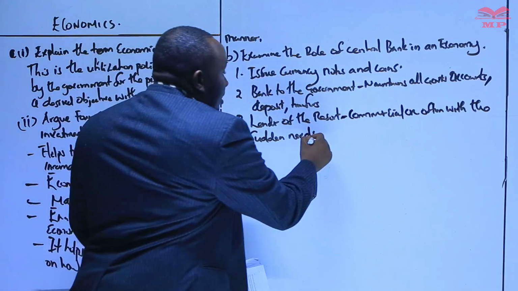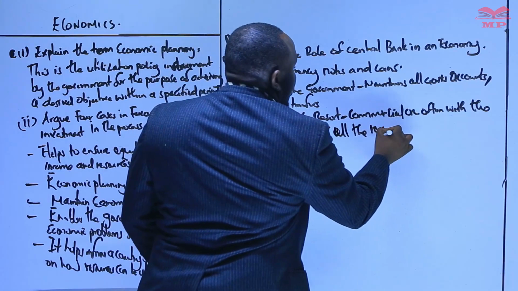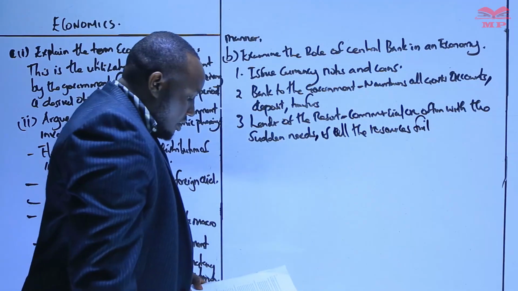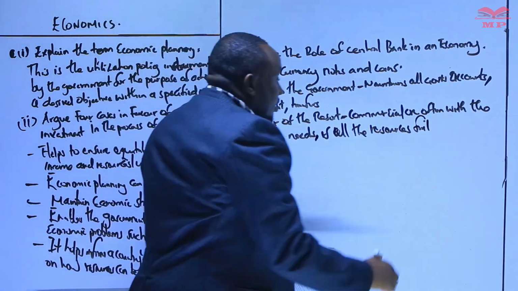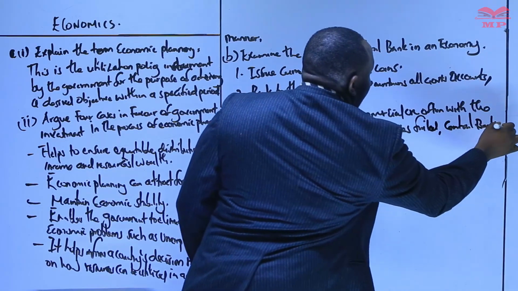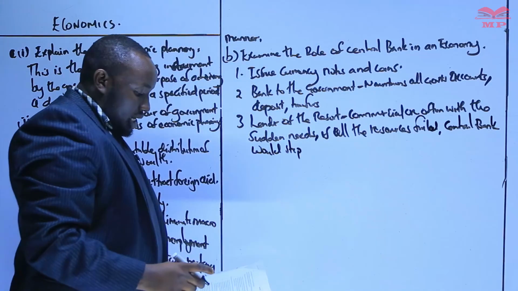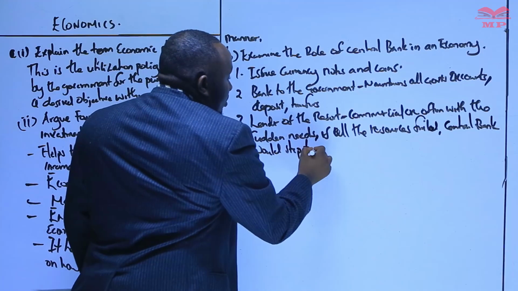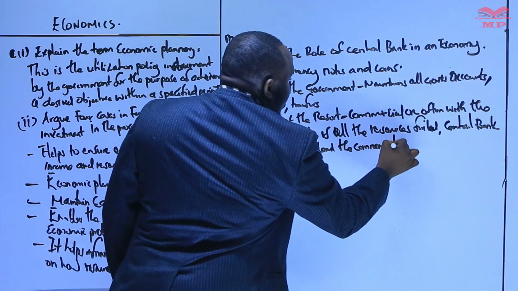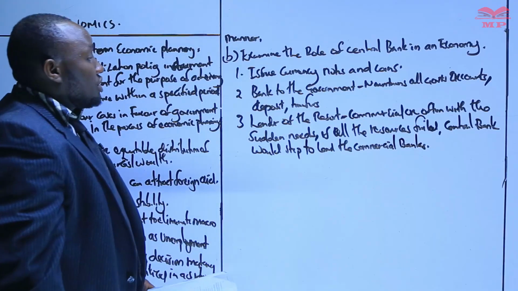If all resources fail, the central bank would step in to lend to the commercial banks. That's why we say it's a lender of the last resort.